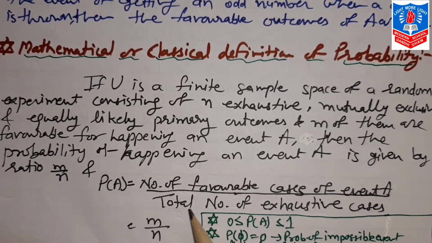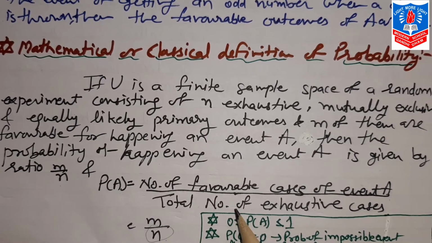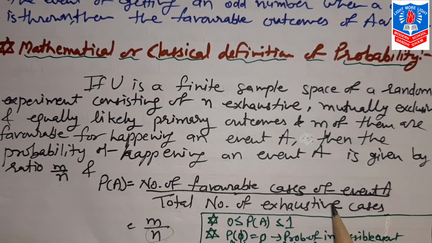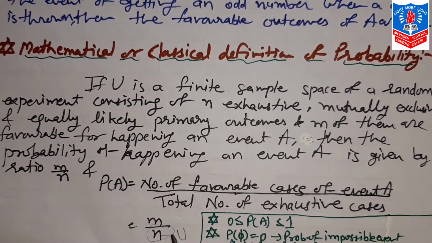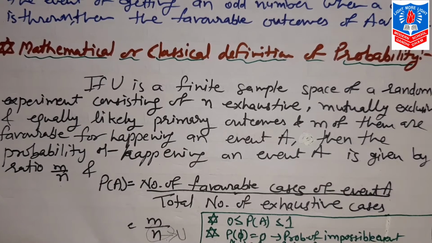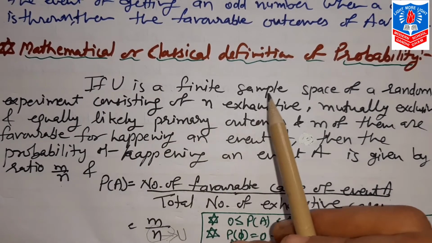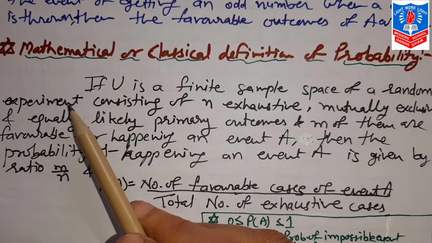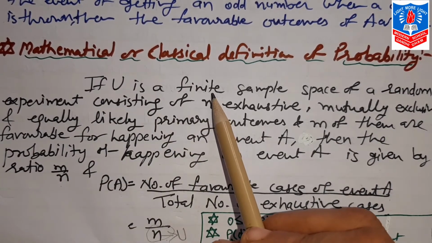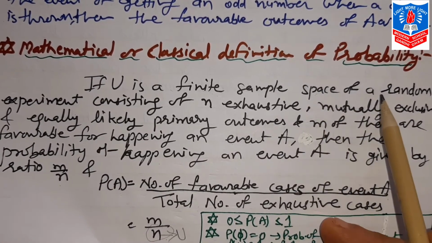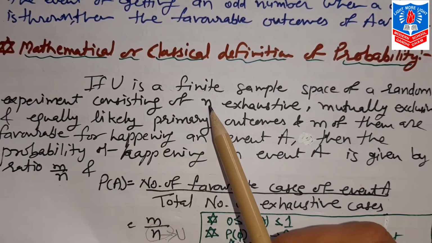Now what is this m and what is this n? This n, that is the total number of exhaustive cases, or in other words, the sample space U, is all possible outcomes of a random experiment. See here also, if U is a finite sample space of a random experiment, finite meaning countable, that is U only, we know all possible outcomes of a random experiment consisting of n.